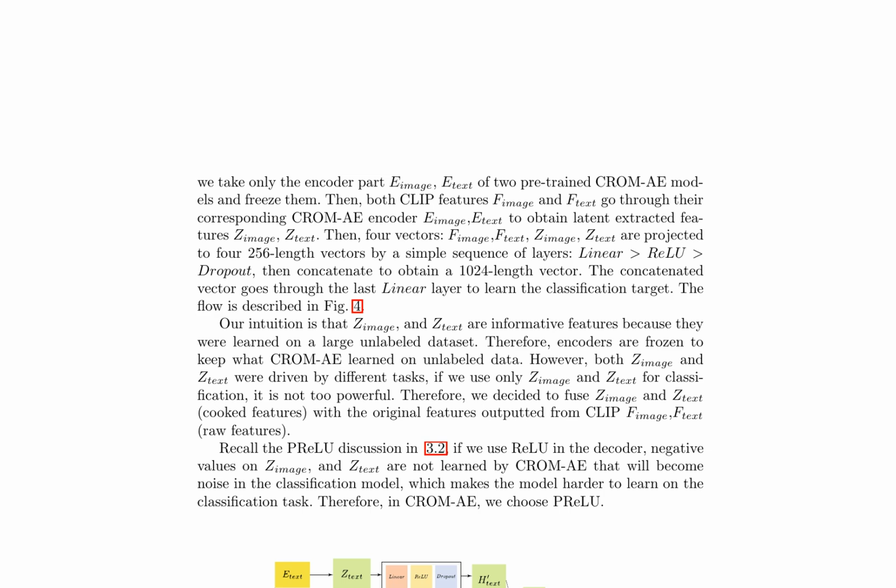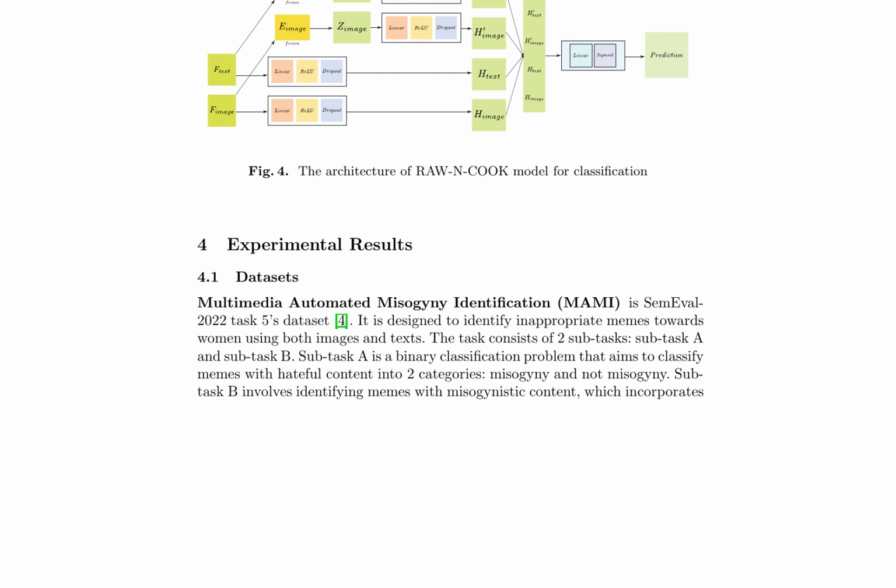The author's intuition is that the latent features, z_image and z_text, are informative due to their learning on large unlabeled datasets. However, they recognize that these features may not be powerful enough for classification on their own, as they were driven by different tasks. To address this, the authors propose fusing these cooked features with the original raw features outputted from CLIP, f_image and f_text.